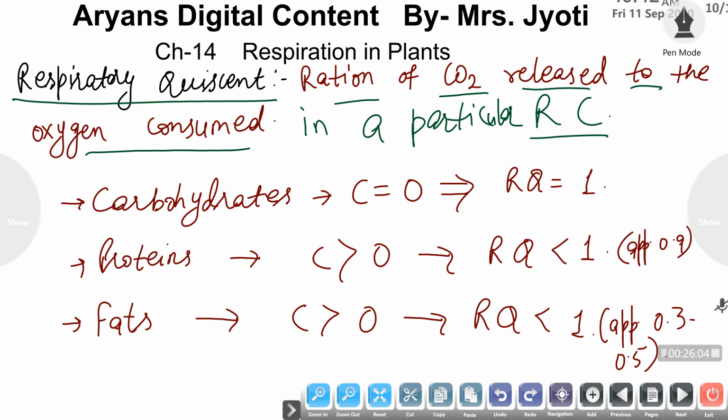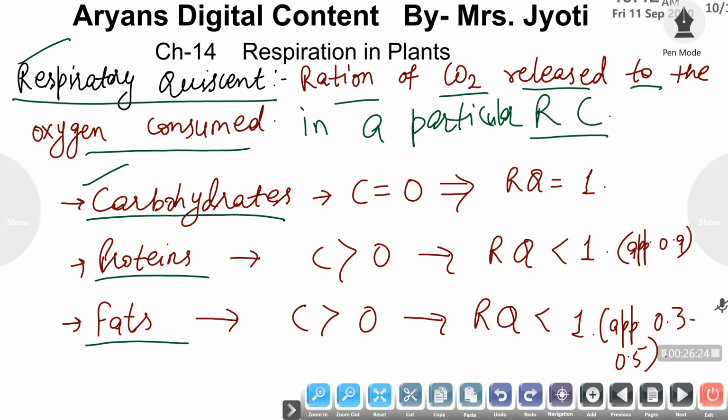In one respiratory cycle, the respiratory quotient depends on the type of substrate. Substrate molecule means the molecule which has to be degraded, which has to be hydrolyzed to release the energy.